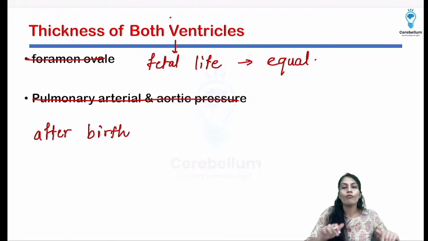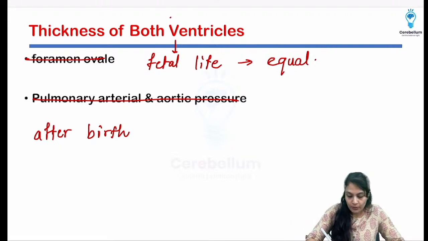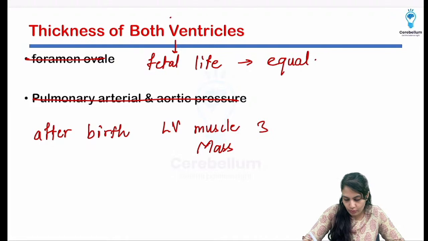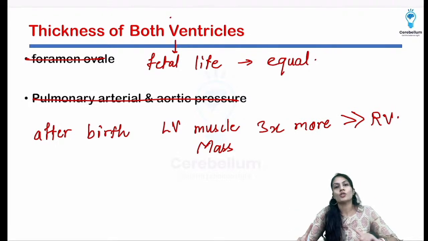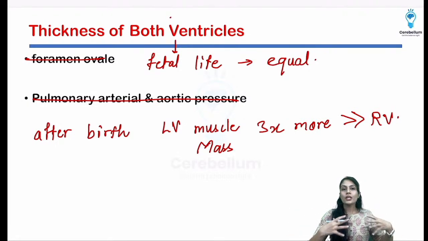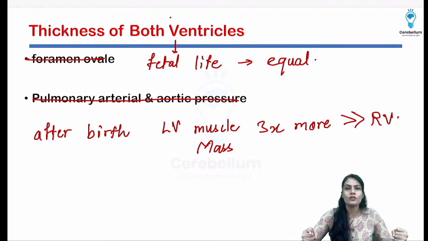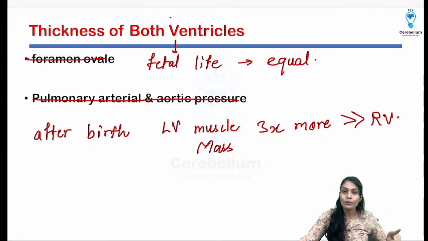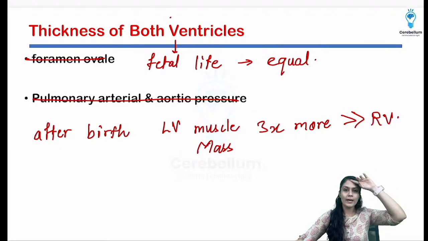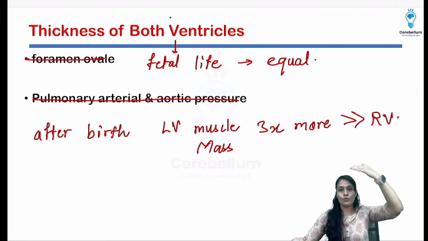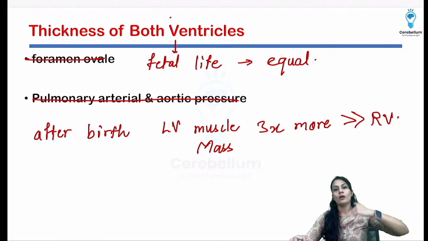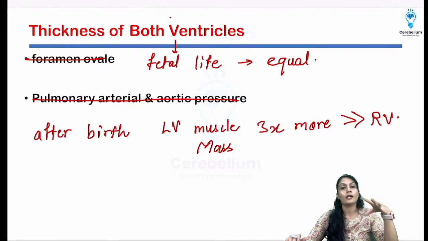after the full muscular development, the LV muscle mass is going to be 3 times more as compared to the RV, that is the right ventricle. Why is it so? Because the left ventricle has to push the blood, it has to apply the force. There is a lot of pressure on the left ventricle, because it has to supply the blood to the whole of our body, from the tip of my hair to the tip of my great toe. So whole body circulation is dependent on the force that is generated by the left ventricle.